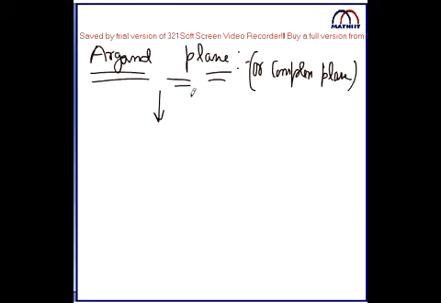Sorry, this is called the Argand plane, not the Cartesian plane. The Cartesian plane is actually the XY axis. I'm sorry, I just missed out. Anyway, Argand plane or complex plane.